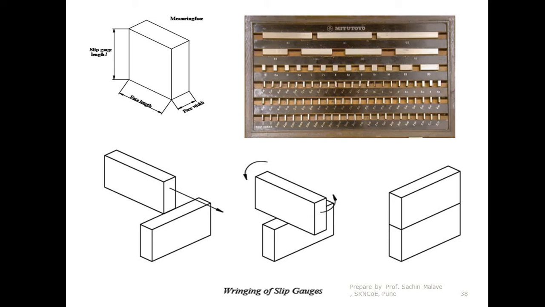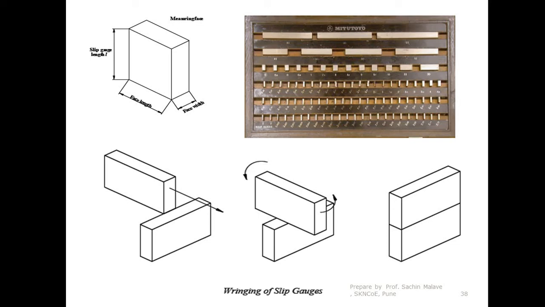This process of building a dimension with the help of slip gauges is called the wringing process. The speciality of wringing is that no adhesive is required, because this is a temporary attachment.